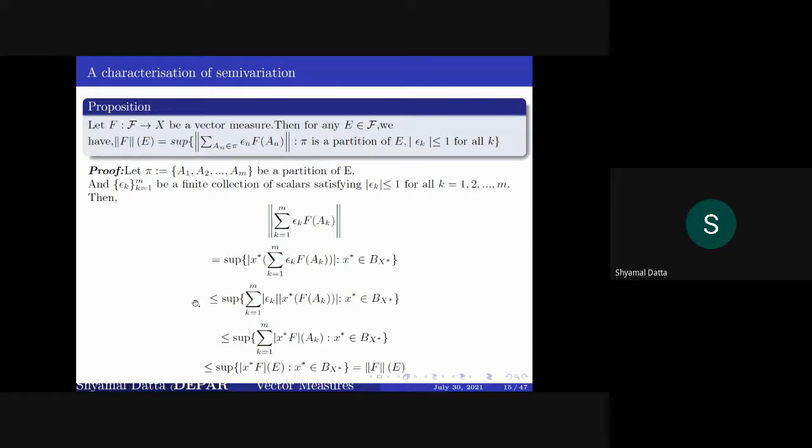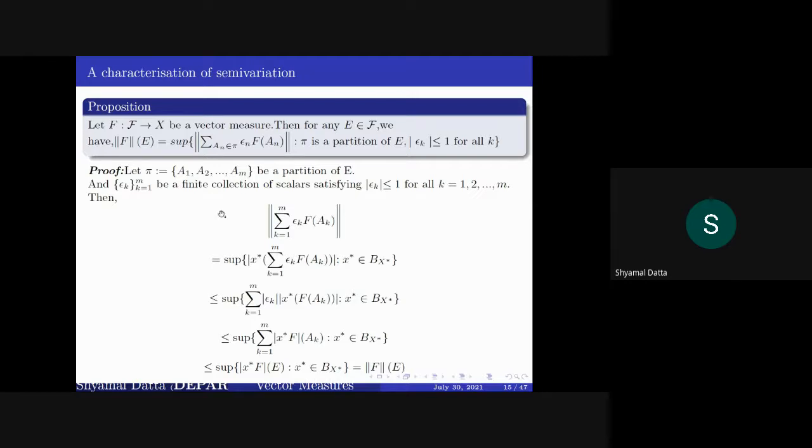So again, this is lesser or equal to the summation, where you are just pulling out the epsilon_k's, and then this is also lesser or equal to the supremum of the summation k equal to 1 to infinity of x star f(e_k), and this is lesser or equal to the supremum of variation over x star f of E, and this is equal to semi-variation over E. So for any member here, this is lesser or equal to semi-variation.